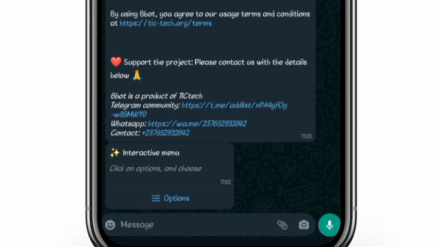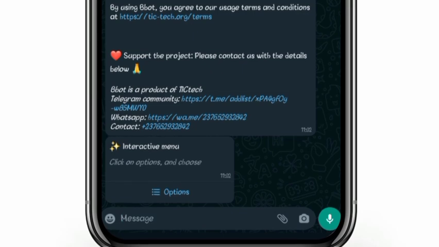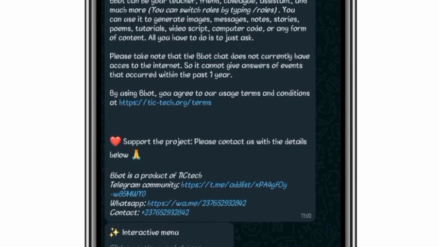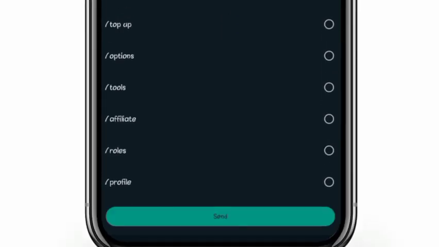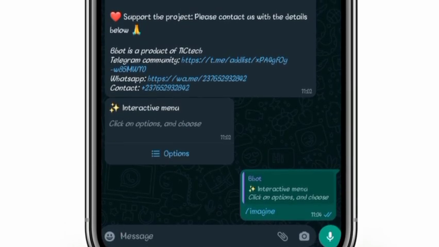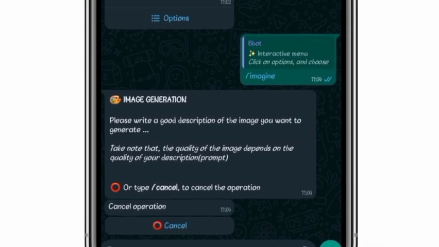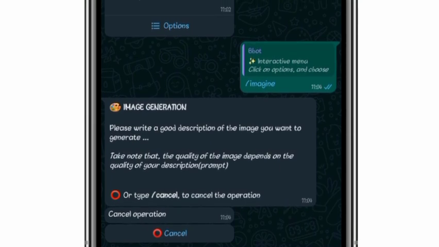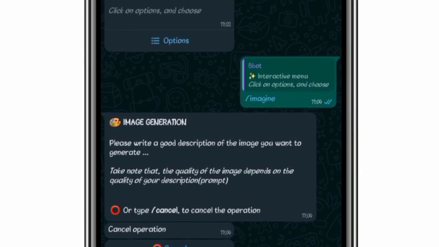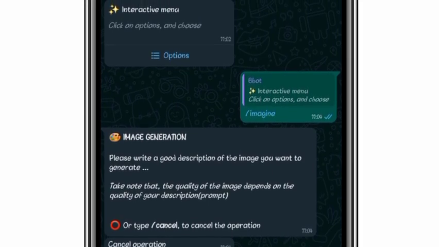So let's say you want to generate an AI image, just like I said earlier. All you have to do is click on option here. You can see we have an interactive menu here. Just click on the option, then select imagine, then send, then wait for Bbot to respond. It says image generation. Please write a good description of the image you want to generate. Take note that the quality of the image depends on the quality of your description. So once you want to generate an image, you have to input your prompt.